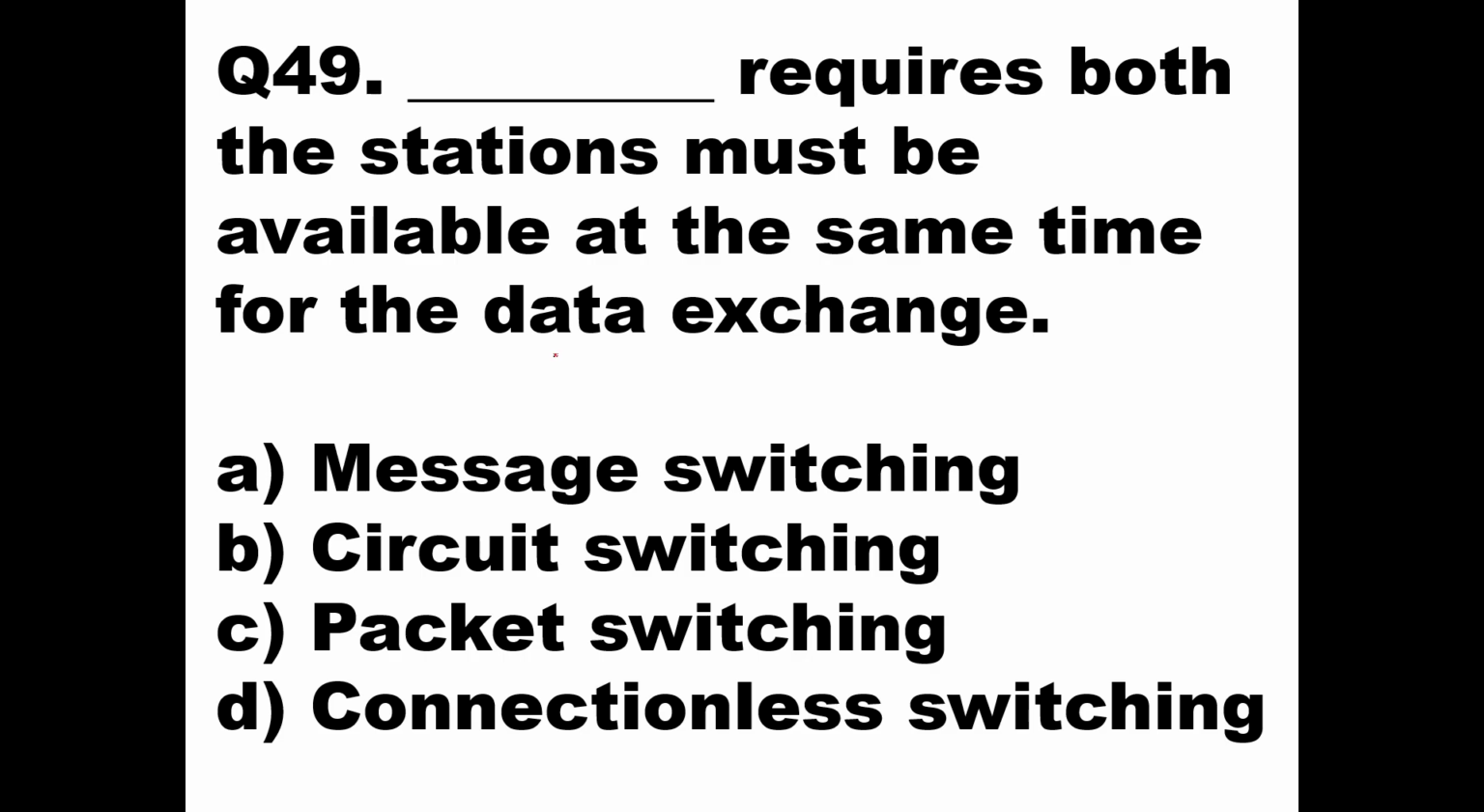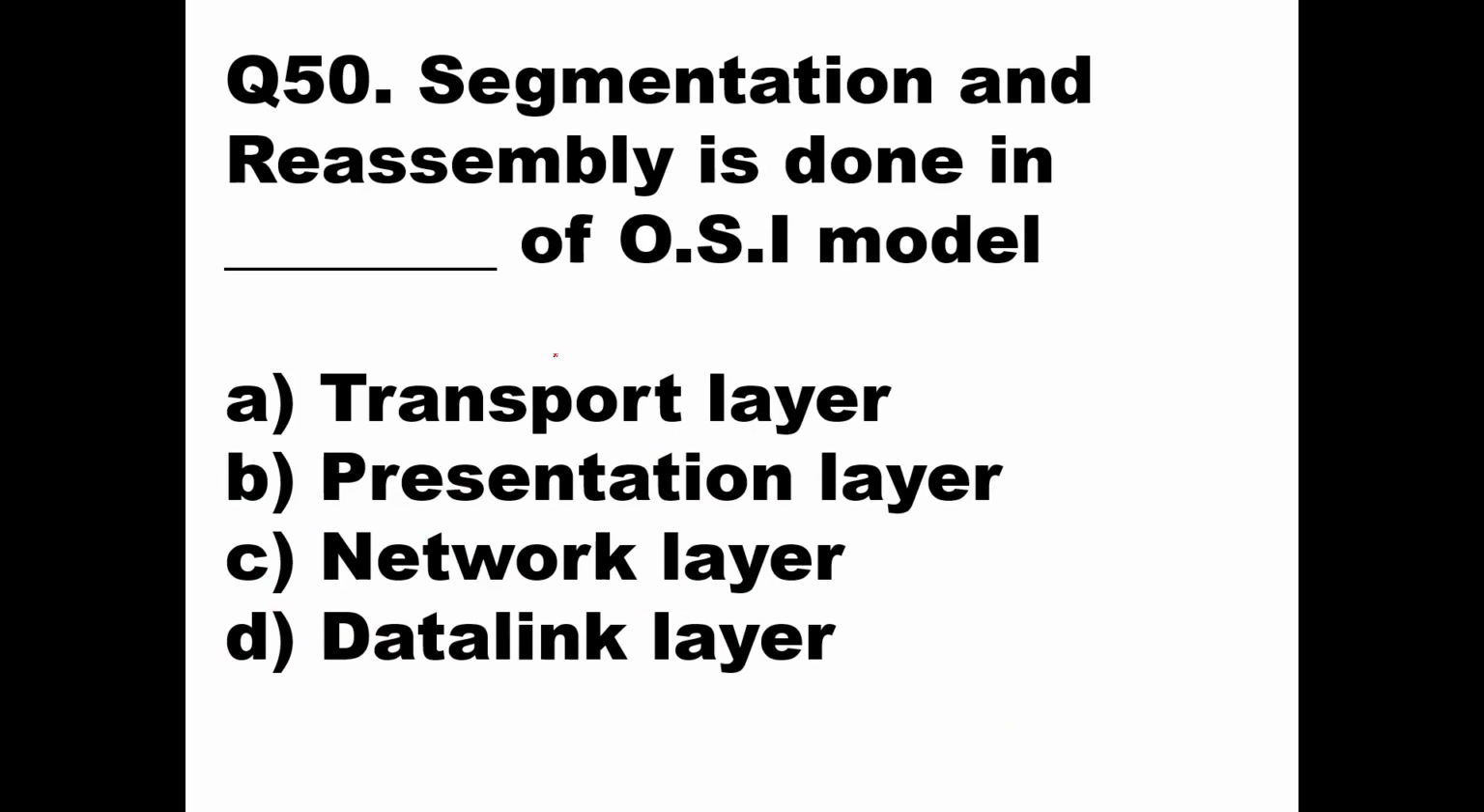Similar is packet switching, in which a big message is converted into small packets, and then packets will be sent in order from transmitter to receiver. Again, the store and forward concept will come, but the path between transmitter and receiver is not fixed earlier. Now in the question he has asked, dash requires both the stations must be available at the same time for the data exchange, and this should be in your basic switching system, which is called circuit switching. So here option B will be the right answer, circuit switching. Then we'll go to the next question.